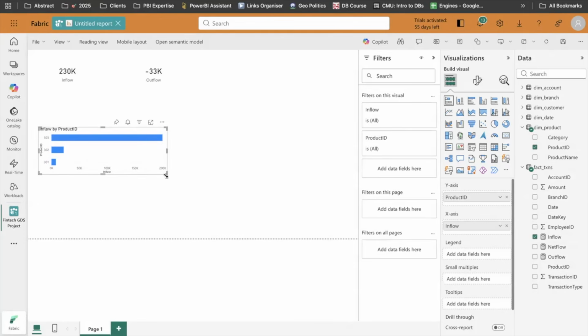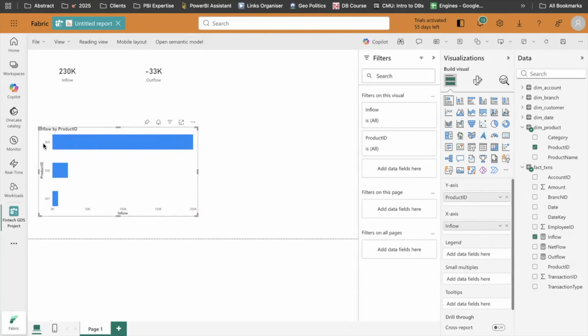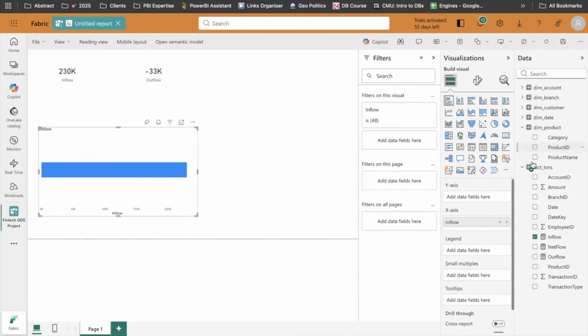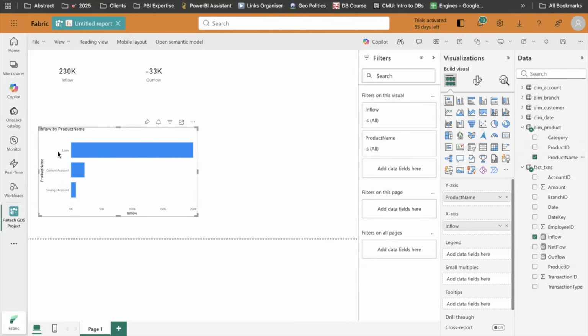So here I can see that there is a product ID which is 303. I can choose the names also. For example, there is a product category called loan. This is the biggest category making the inflow of money into my account. Maybe they are reimbursing the loan to the other customers. So if it's a categorical comparison, we can choose a bar chart. We can also choose pie charts.